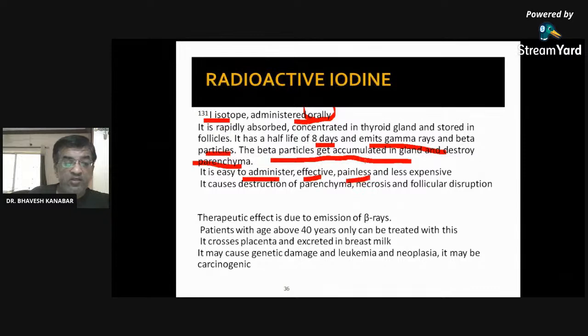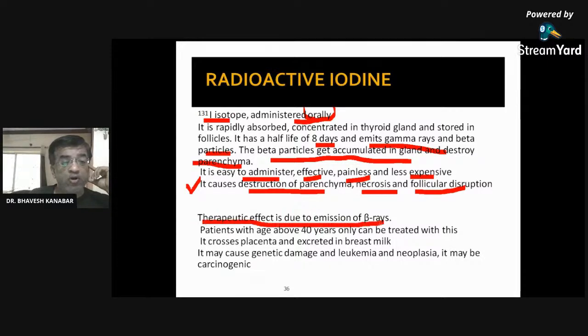It is easy to administer, effective, and painless. Very easy, it is to be administered orally. Effective, painless, and less expensive. It causes destruction of the parenchyma, necrosis, and follicular disruption. So this is the mechanism of action of radioactive iodine: destruction of thyroid parenchyma, necrosis of the thyroid, and follicular disruption. The therapeutic effect is because of the emission of beta rays, beta particles or beta rays, both are similar.